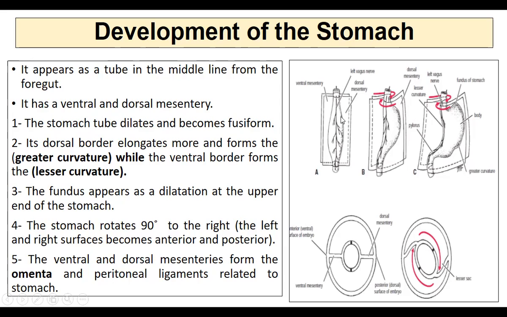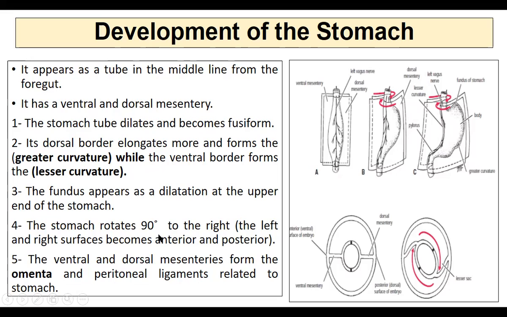But the dorsal border grows much larger, much faster, and becomes dilated. This later becomes the greater curvature because it develops to a much larger extent, so it is called greater. It is curved, so it will be called the greater curvature, and this ventral part will become the lesser curvature. The fundus appears as a dilatation on the upper part of the stomach. As the dorsal part starts dilating, a part will go above the opening of the esophagus, and that part will be called the fundus of the stomach.